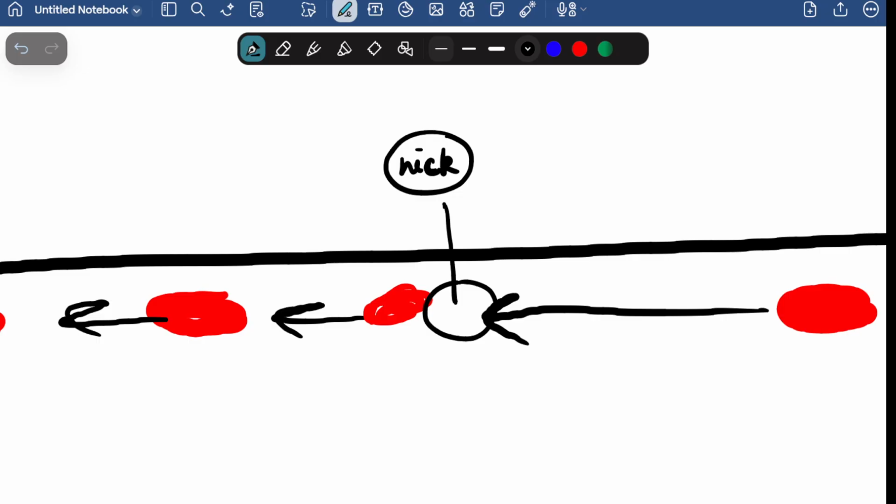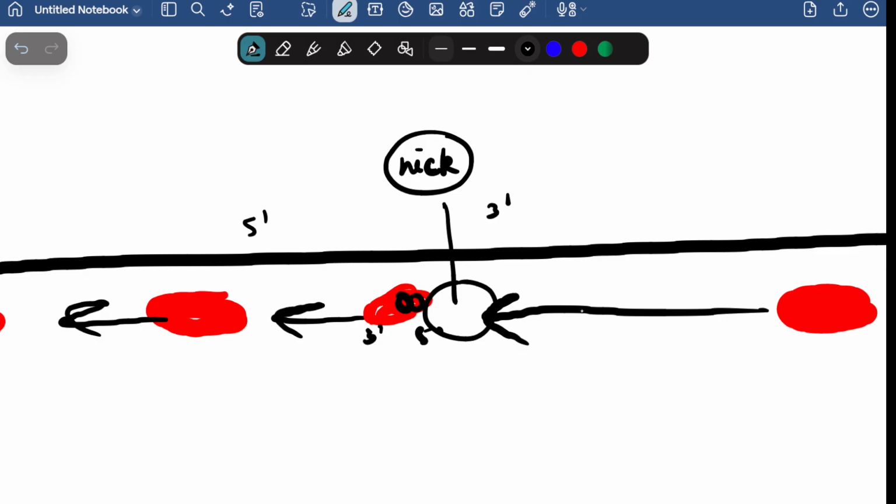Now this nick has to be sealed, and this nick will be sealed very soon, and I'll tell you how it is being sealed. Also, side by side there are the primers which were formed. Now before this nick is sealed, if you carefully look at the primers, suppose this was your 5' to 3', so here it should be 3' to 5'.